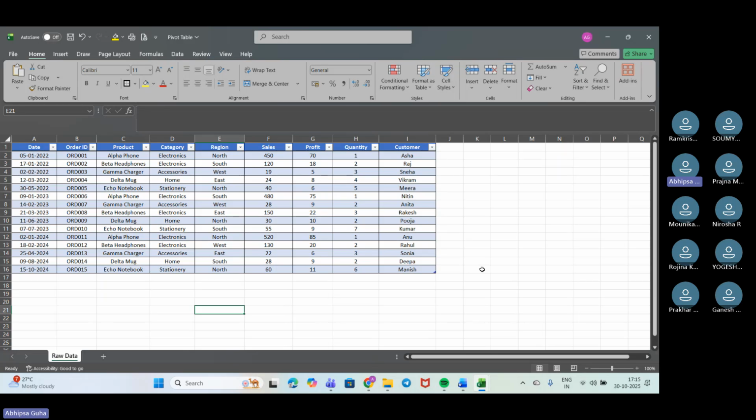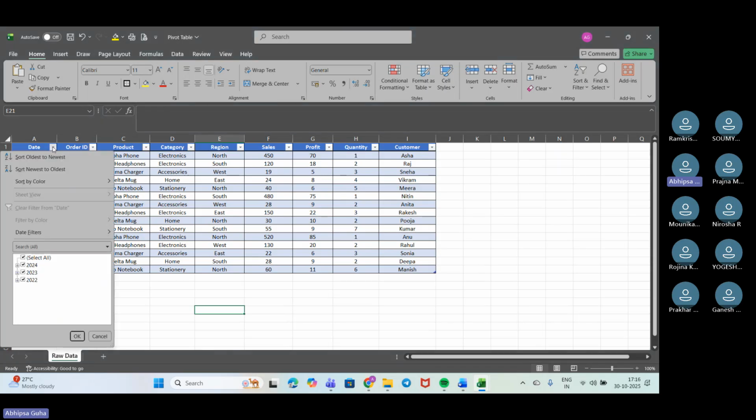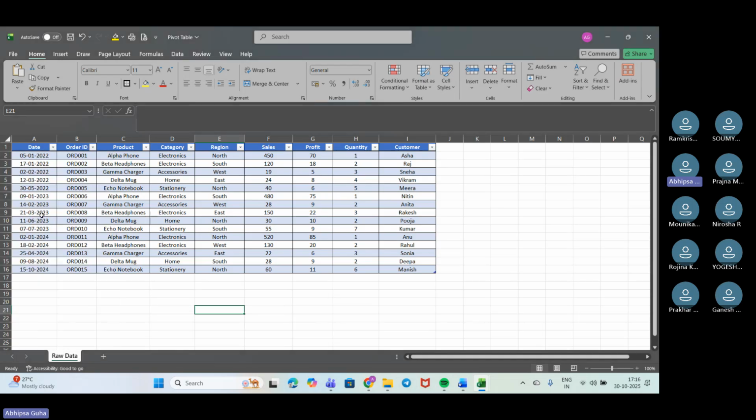Now we'll do the normal cleaning part of the data, because we need to check. How will we be checking that? We'll just click on the filter. We have got the data of 2024, 2023, 2022. So we can see that there is no missing value. That's okay for us, and we don't want to check anything else as of now for the cleaning part of the data.